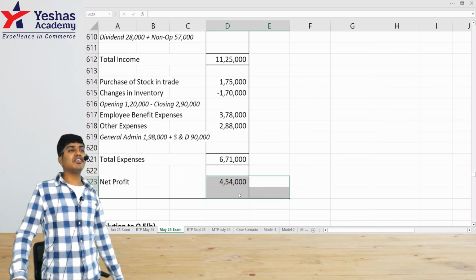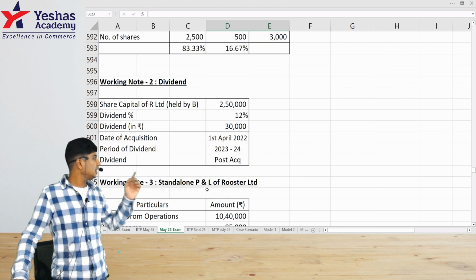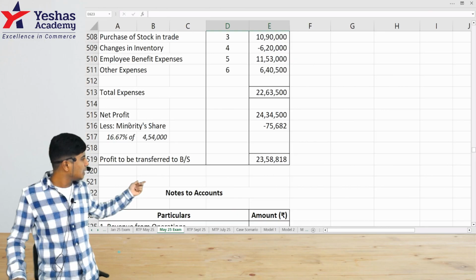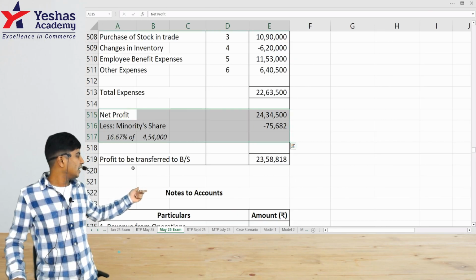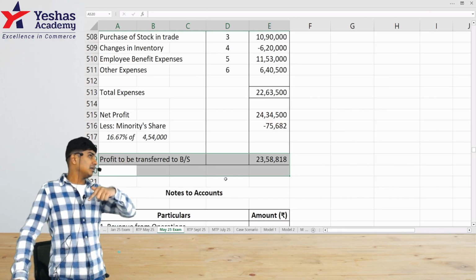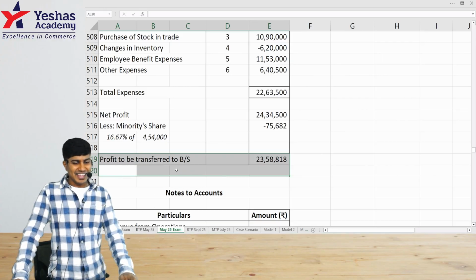On this 4,54,000, we were supposed to identify the percentage of minority, and that was supposed to be deducted in our consolidated PL to find the profit to be transferred to the holding company's balance sheet. That's with regard to this one.